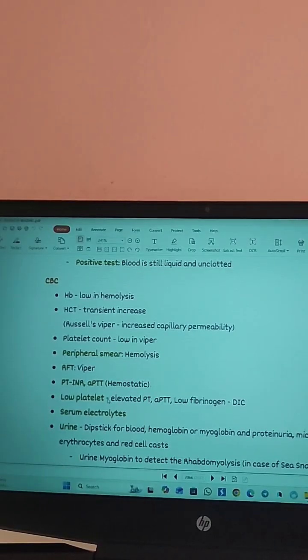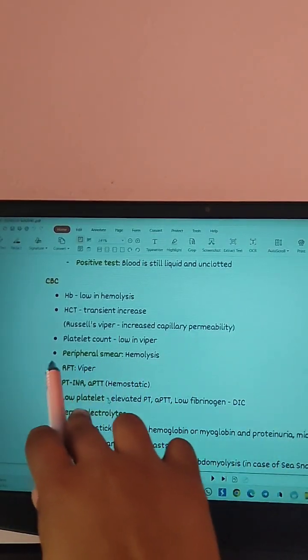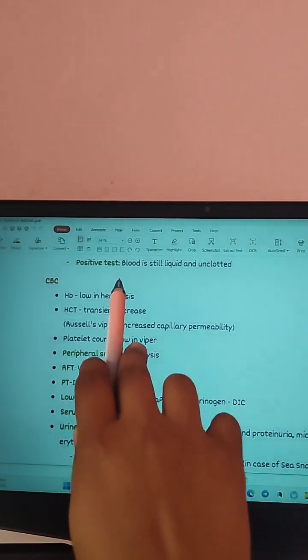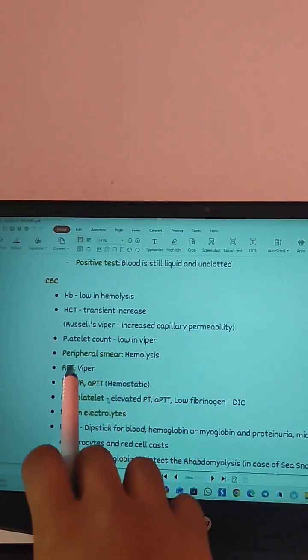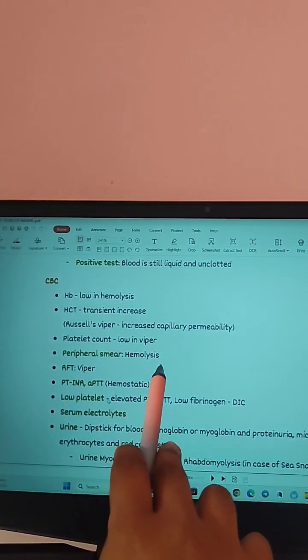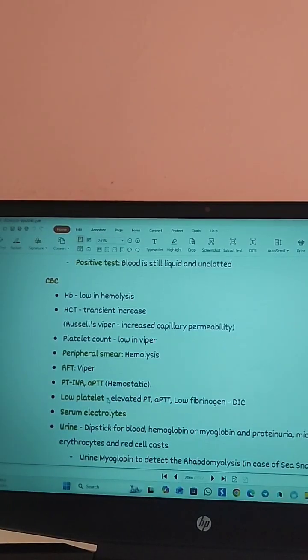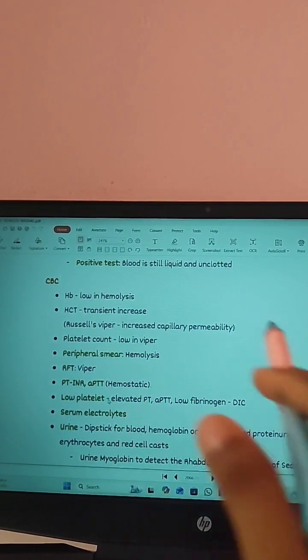And you can also identify if there is hemolysis by doing a peripheral smear. In case of hemolysis, the hemoglobin is low, and hemolysis can also be found out by peripheral smear. And in case of viper, you should do a renal function test.